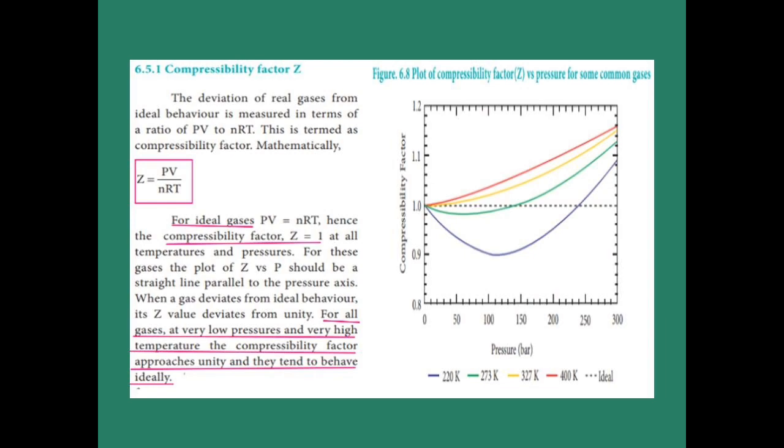So the compressibility factor deviates from unity when the gas deviates from ideal behavior. That is, at high pressure and low temperature they deviate from the ideal behavior. From that graph you can get an idea about that.